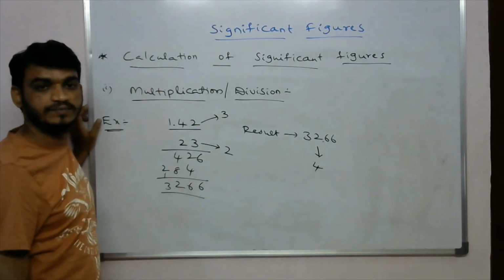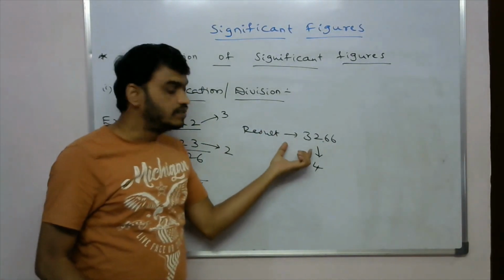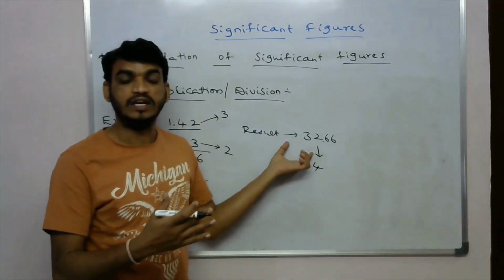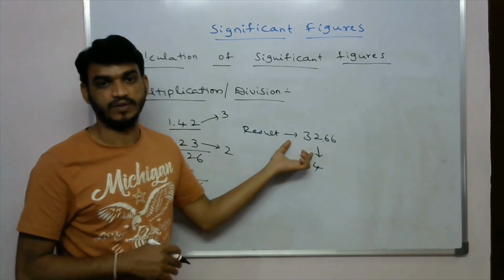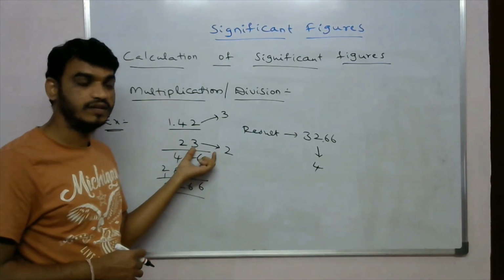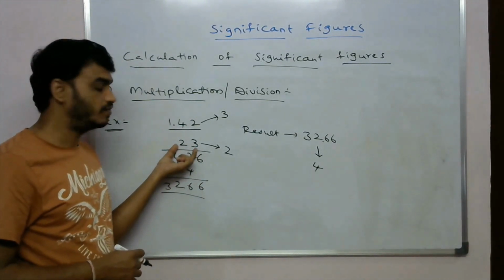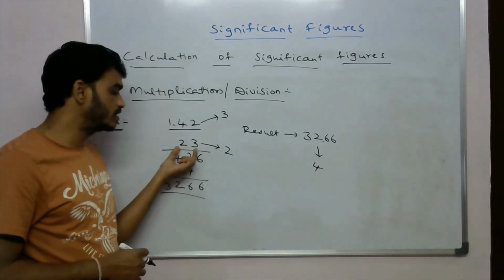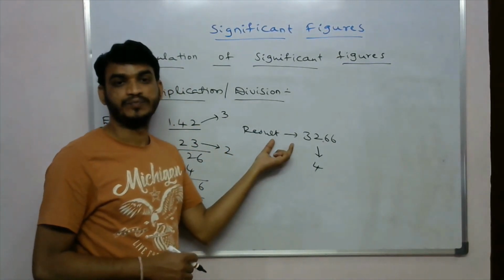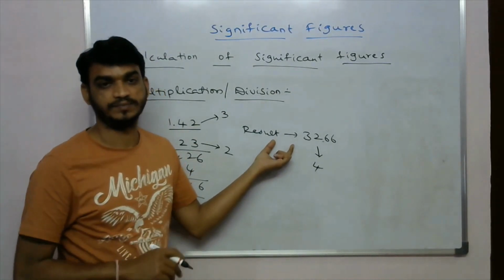But this result we have to round off to the least significant figures. Which number has the least? This number, with 2 significant figures.